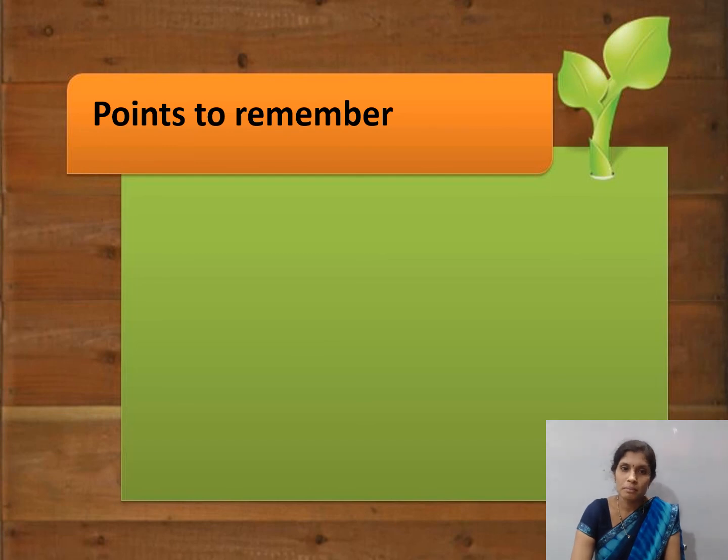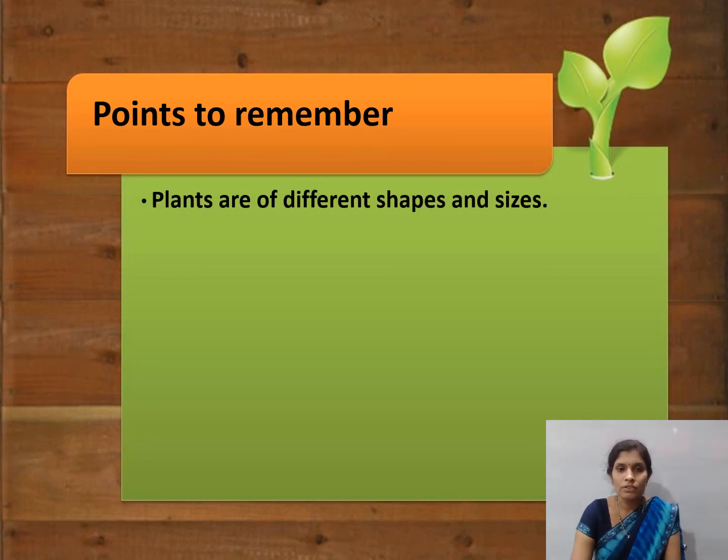Points to remember. I hope you will do this activity at home with the help of your parents. Okay, children? Points to remember. Children, let us see what we have learnt in this lesson. Plants are of different shapes and sizes.